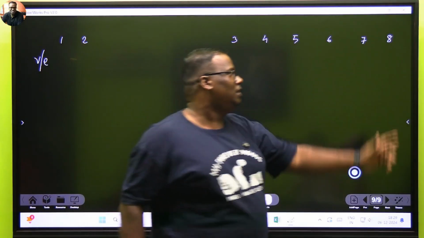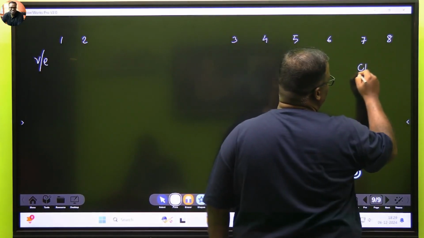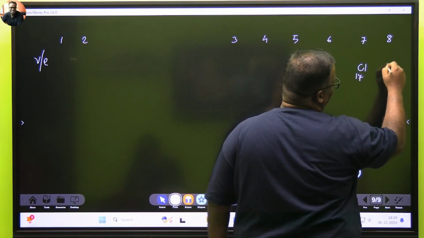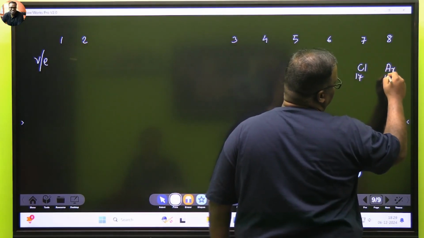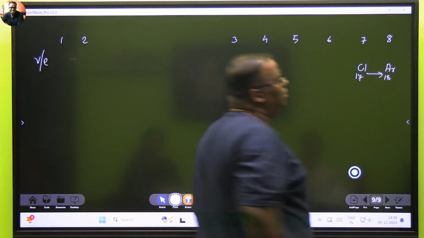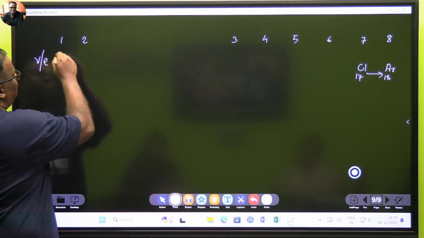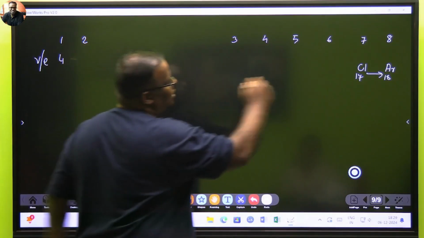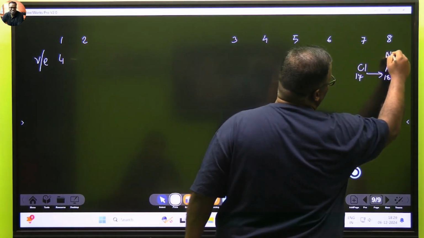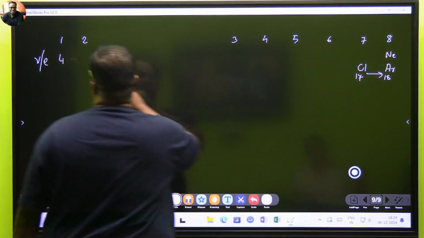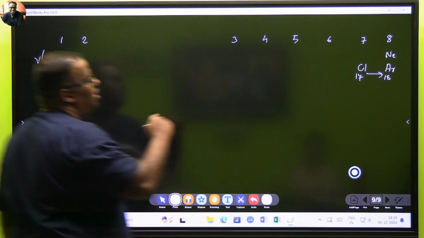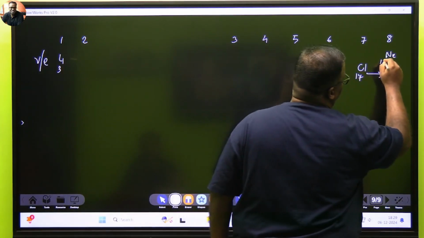Did you see chlorine out here? Chlorine was 17, and what was argon? Argon was 18. Chlorine tries to become the good boy of his colony. But look at the story of lithium. Lithium ke colony ka jo bachcha hai na, that is actually neon. Lithium is 3 and neon is 10.